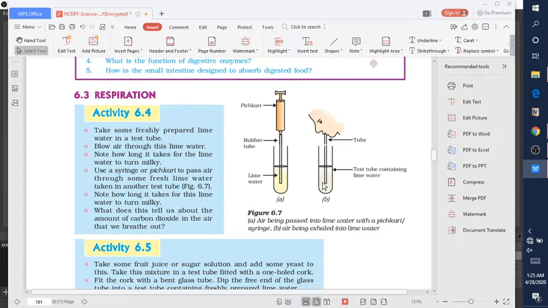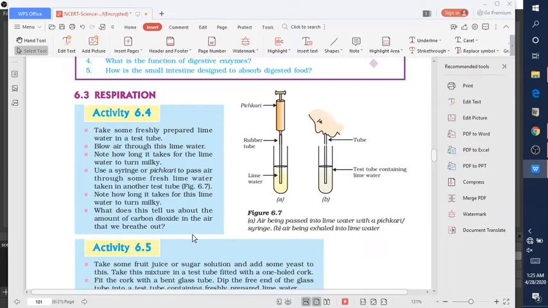Students, whenever the lime water turns milky, you should always think that there is a gas which turns this lime water milky, and this gas is carbon dioxide. So lime water turns milky due to the presence of carbon dioxide gas. Note down how long it takes for the lime water to turn milky. What does this tell us about the amount of carbon dioxide in the air that we breathe out?